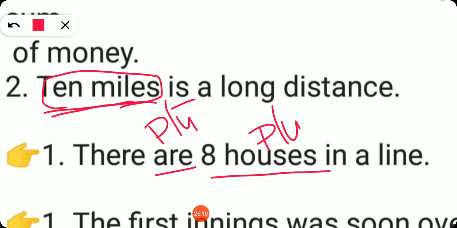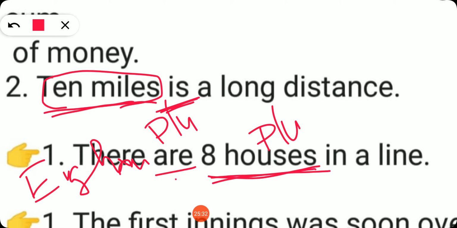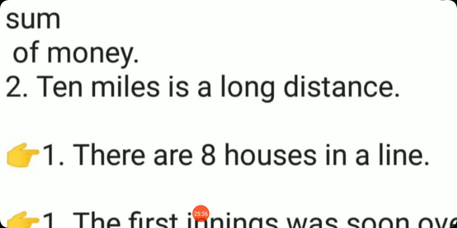Okay. இங்கே வந்திருக்கு the noun is followed by the verb. Suppose if you are using 8 houses in the beginningல 8 houses-னு யூஸ் பண்ணியிருந்தோம்னா என்ன பண்ணணும் நம்ம? We have to use is. Can you understand? So, after verb, suppose the plural nouns are following, we have to use the plural verb. So, there are 8 houses in a line. Can you understand?